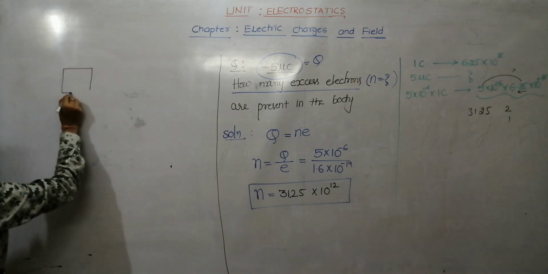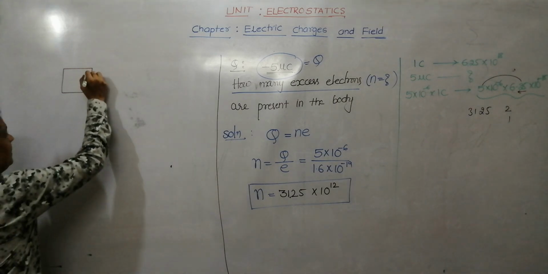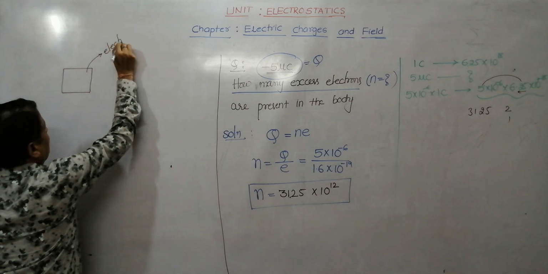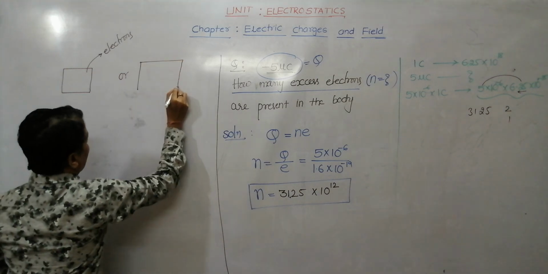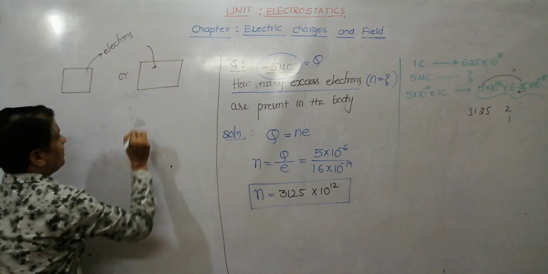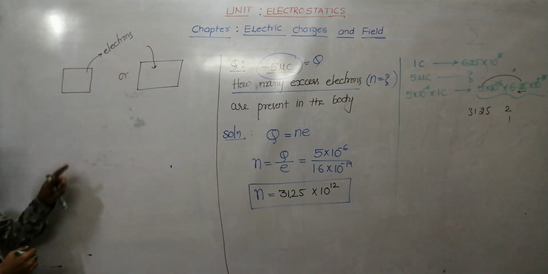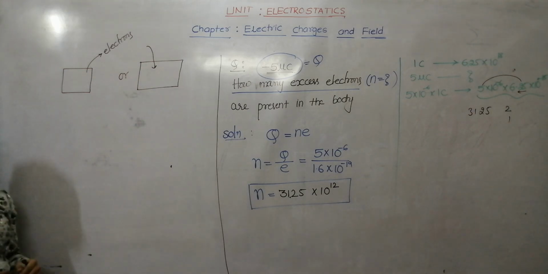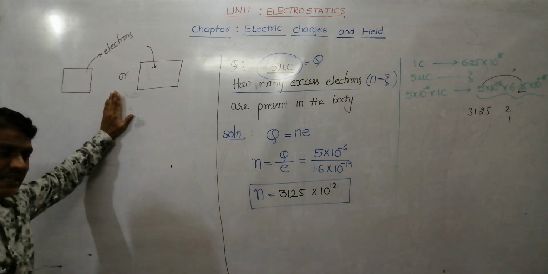I said, how do you charge a body? Either by removal of electrons, or we can charge a body by addition of electrons. See, you can remove either 1 electron or 2 electrons or 3. You cannot remove in fractions. Later this property is called quantization.